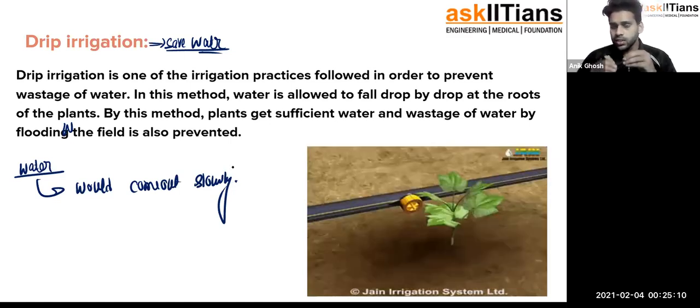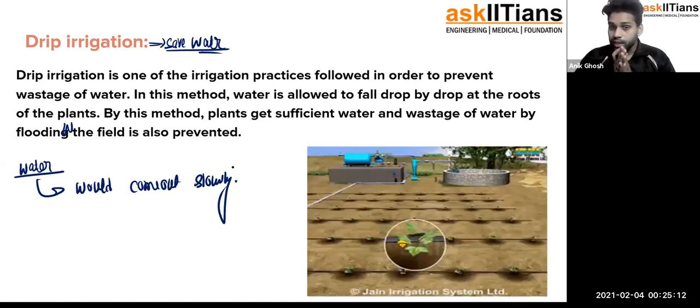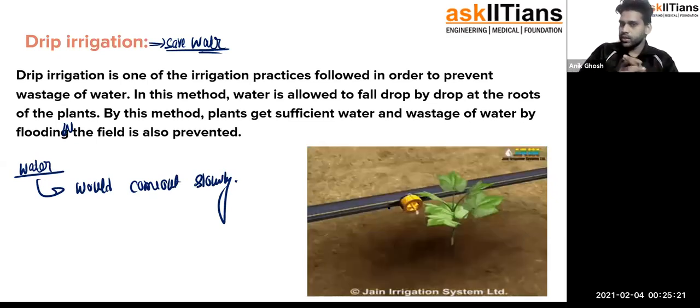They are not using the entire sprinklers like they did in the previous way. Now they are using this type of pipelines, you can see the function of it, to save water.